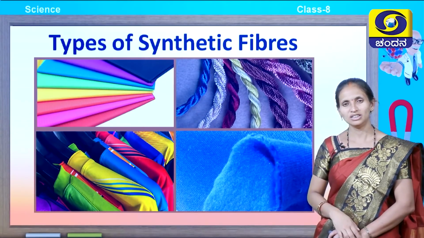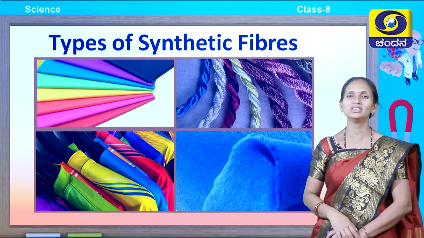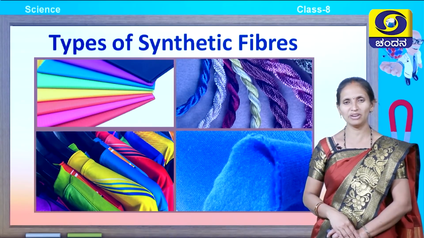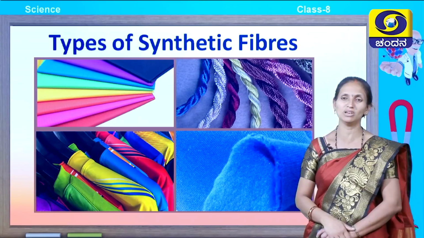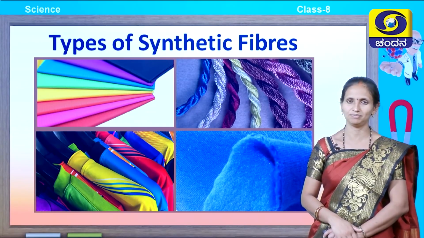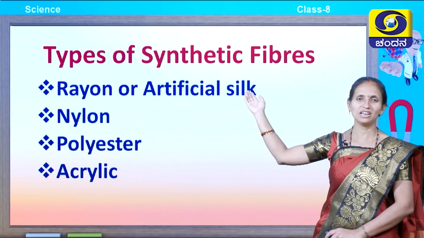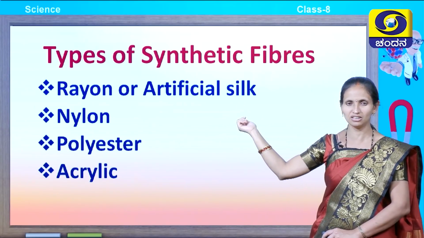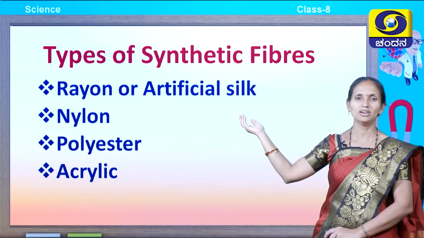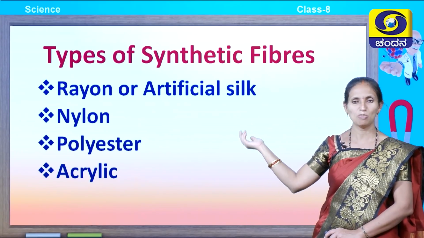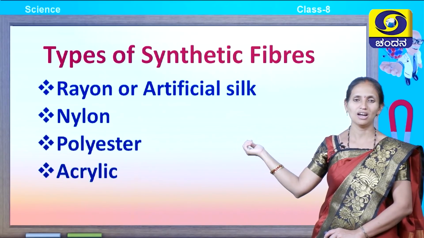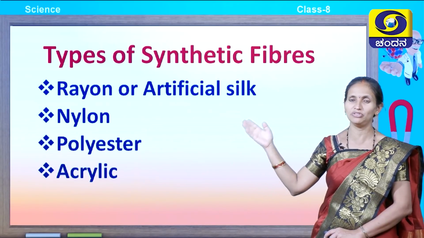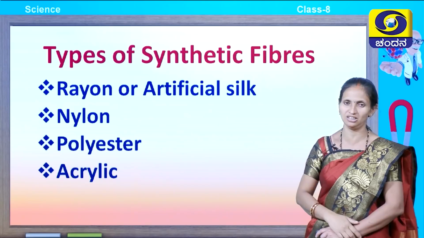Let's learn the types of synthetic fibers. As we have discussed synthetic fibers in the previous classes, today we are going to learn the different types of synthetic fibers. The types of synthetic fibers are rayon, which is also known as artificial silk, nylon, polyester, and acrylic. These are the different types which we are going to discuss in today's class.